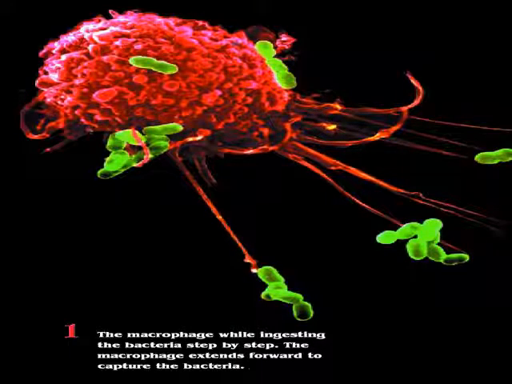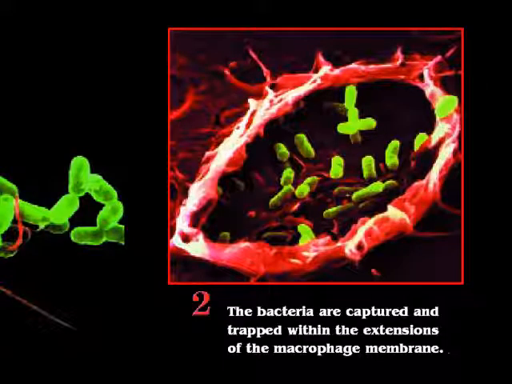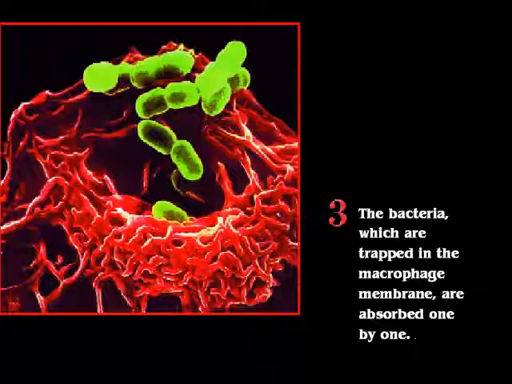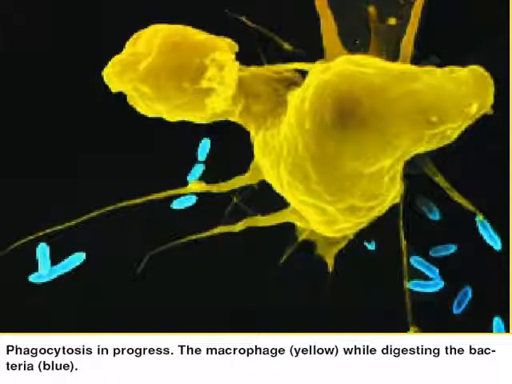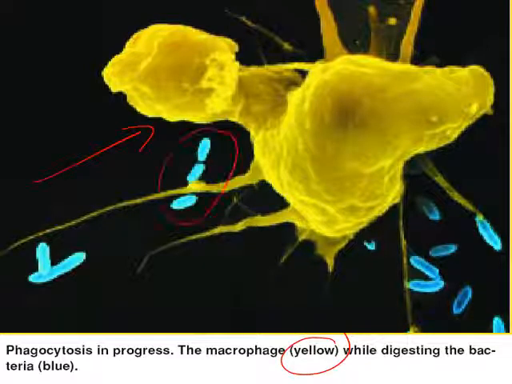Now, this is the figure showing the macrophage during the process of phagocytosis, ingesting the bacteria step by step. First, the macrophage extends forward to capture the bacteria. Second, the bacteria are captured and trapped within the extension of the macrophage. And third, the bacteria which are trapped in the macrophage membrane are absorbed one by one. In this phagocytosis, the macrophage, which is yellow in color, is digesting the bacteria that are blue in color.